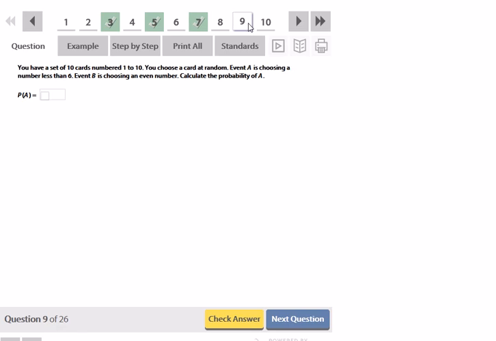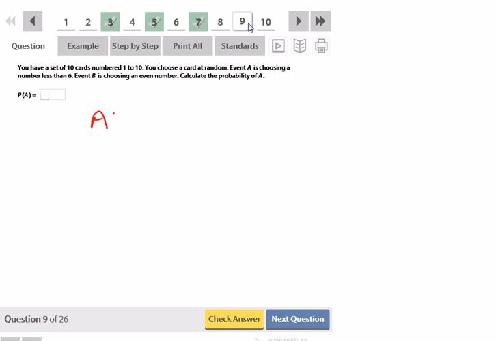You have 10 cards, numbered 1 to 10. You choose a card at random. Event A is choosing a number less than 6. Event B is choosing an even number. Calculate the probability of A. So this is just simple probability. Event A is choosing a number less than 6.